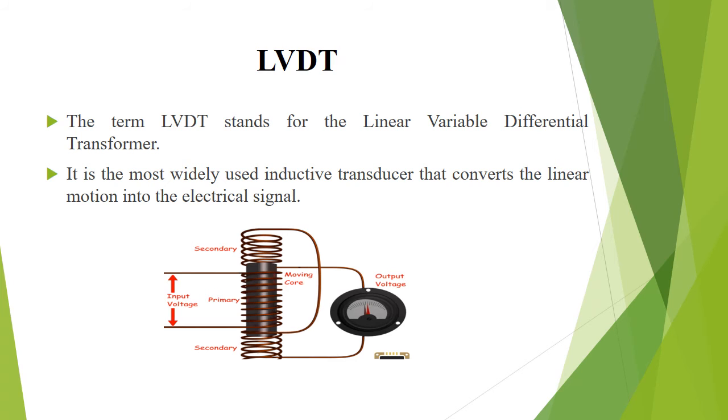A movable soft iron core slides within the hollow former and affects the magnetic coupling between the primary and two secondaries. The displacement to be measured is applied to an arm attached to the soft iron core. When the core is in normal position, equal voltages are induced in the two secondary windings. The output voltage of the secondary winding S1 is ES1 and that of the secondary winding S2 is ES2.